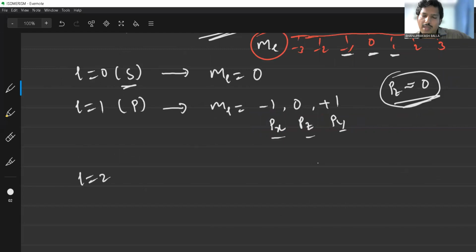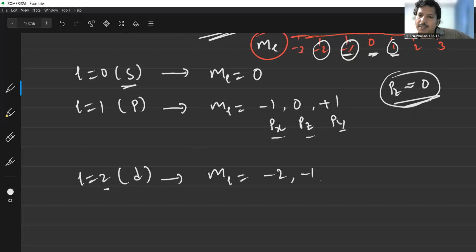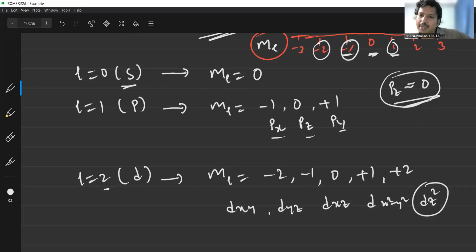Like L is equal to 2. What is L equal to 2? The d subshell. The d subshell has L value 2. So -2 to +2 means -2, -1, 0, +1, and +2. So how many values does ml have in total? The total is 5 values. Those orientations are represented by dxy, dyz, dxz, dx square minus y square, and dz square. Generally, dz square is considered as 0, and the remaining ones are -2, -1, +1, and +2.